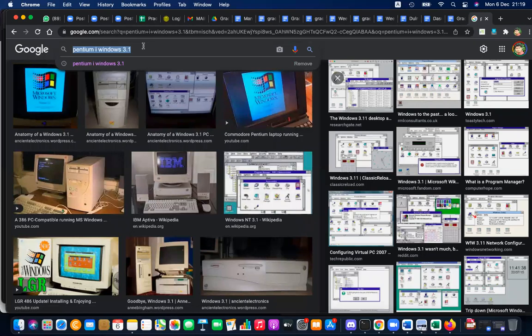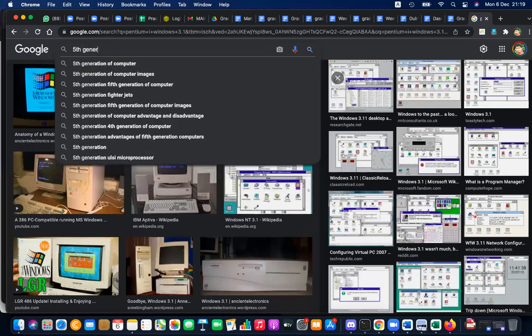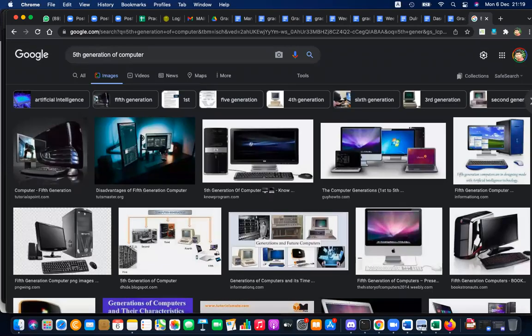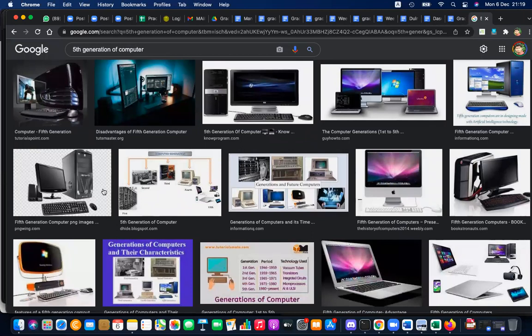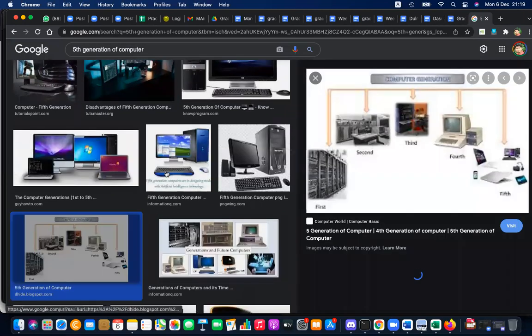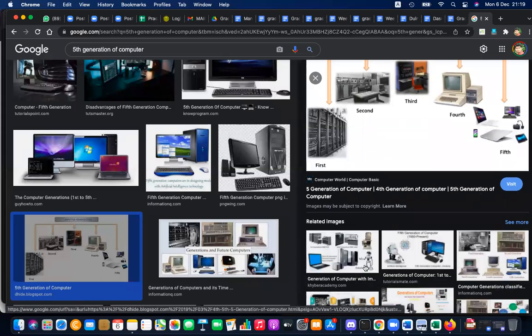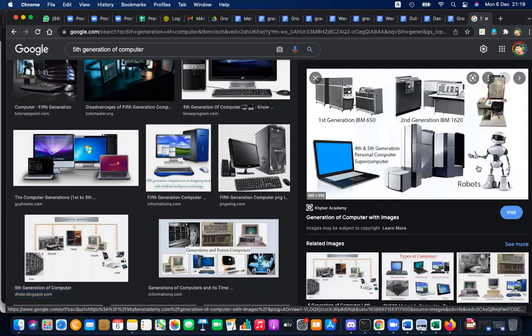It is better than all of them, and it is not just this. You have tabs, laptops, palmtops, mobile phones, PDAs, and not just that, it has robots. You can see robots and servers.